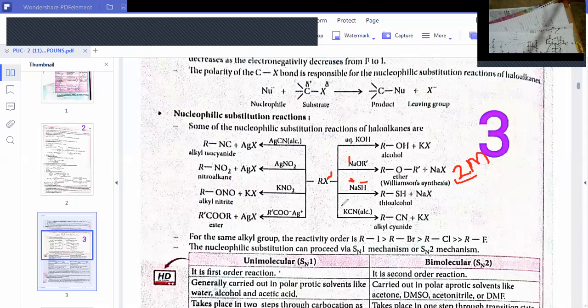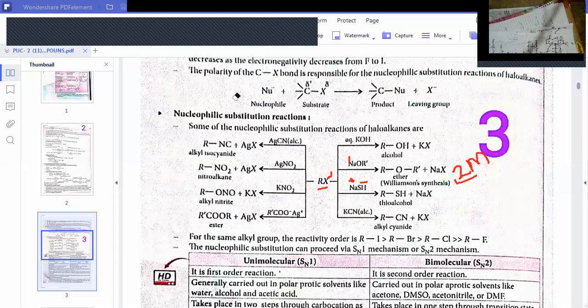Here, remove KX. What is your answer? CN attached to this alkyl group. Alkyl cyanide will be formed by removal of KX. I would like to tell you here, there is a slight difference between AgCN and KCN. KCN is ionic, AgCN is covalent.